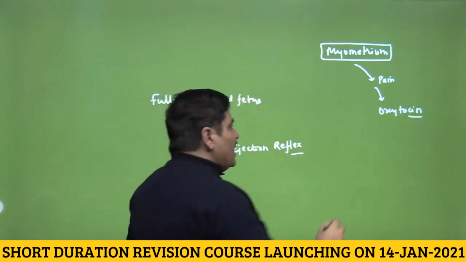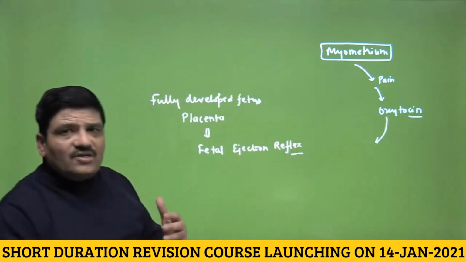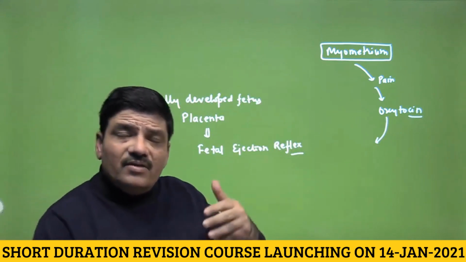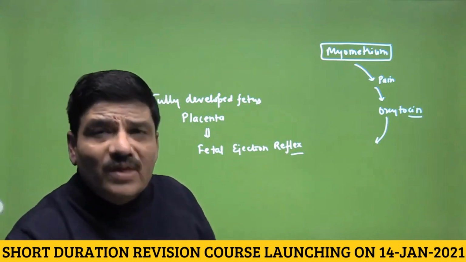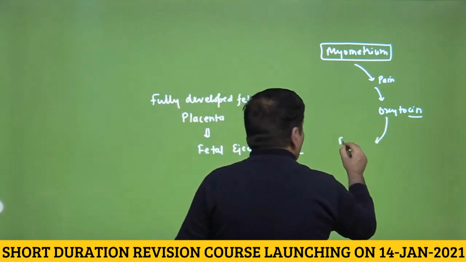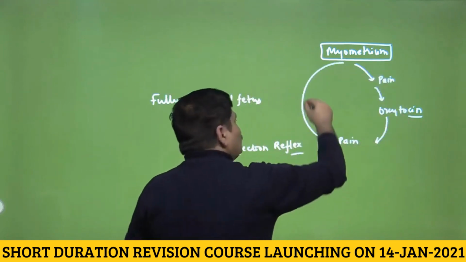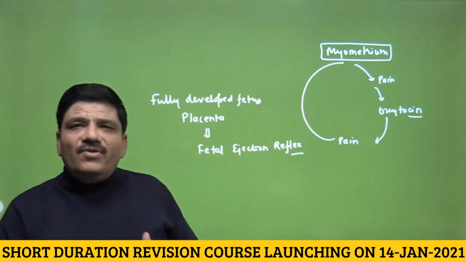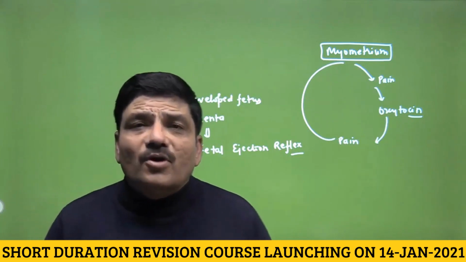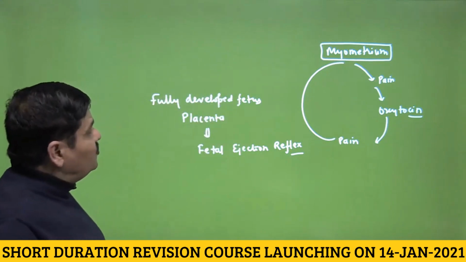And this oxytocin acts on the smooth muscle of the gravid uterus and induces further stronger contraction. These pains are actually called labor pain. They keep on increasing in intensity and frequency. More oxytocin will mean stronger contraction, would mean more pain, which will lead to a positive feedback. More oxytocin, and therefore the myometrium contraction will become stronger and stronger, and then it will lead to the process of childbirth or parturition. I hope this is absolutely clear.